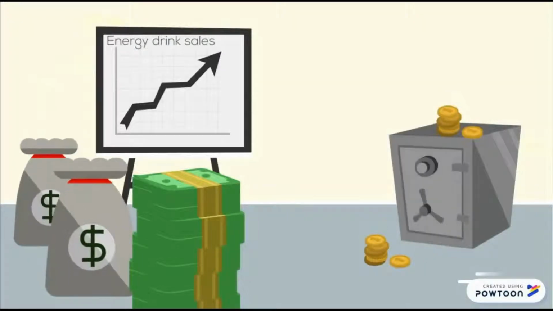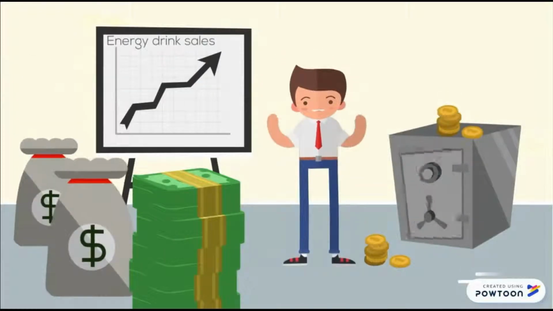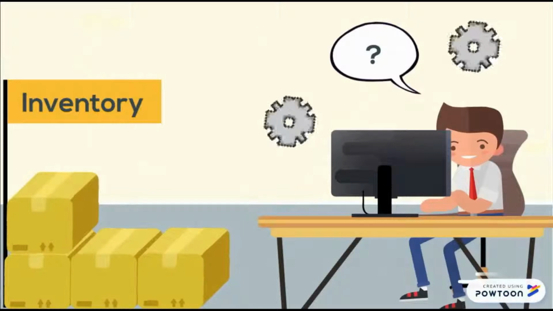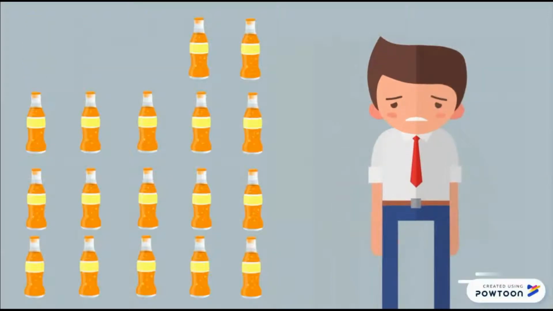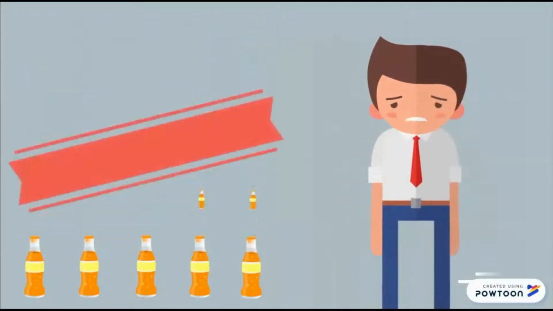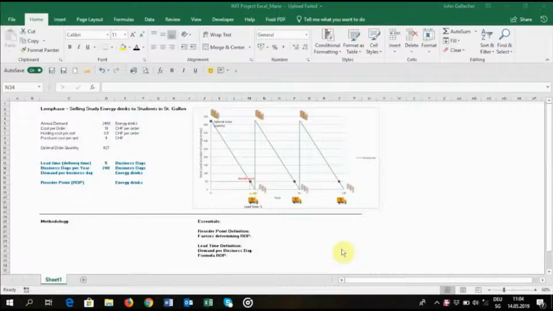2 years later, Maximilian's business has become more successful than he could ever have hoped for in his wildest dreams. Due to this success though, Maximilian is forced to implement a professional logistics management system. One problem he has faced is finding out when to reorder stock so that it does not run out. Why don't we lend him a hand? Now let's move over to Excel to help Maximilian with his problem.